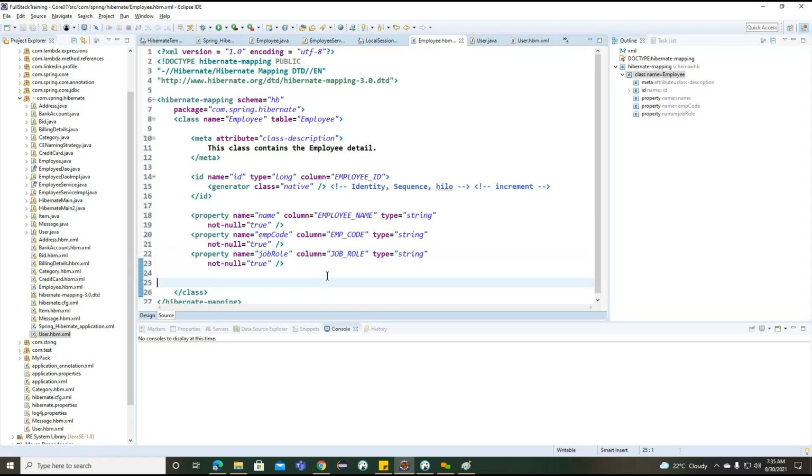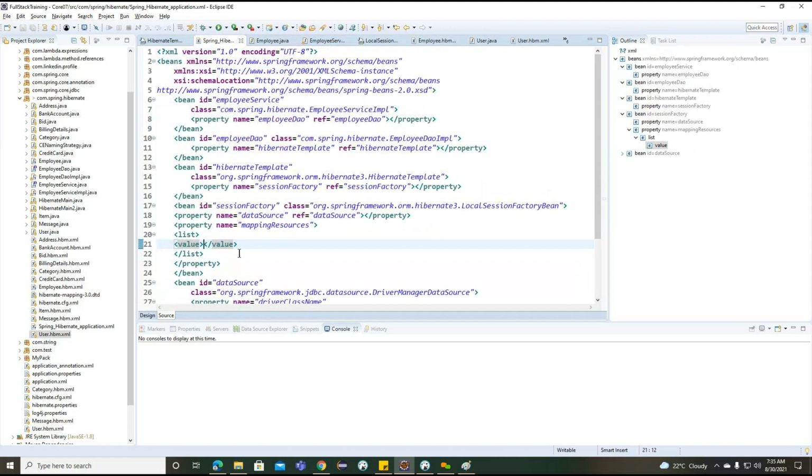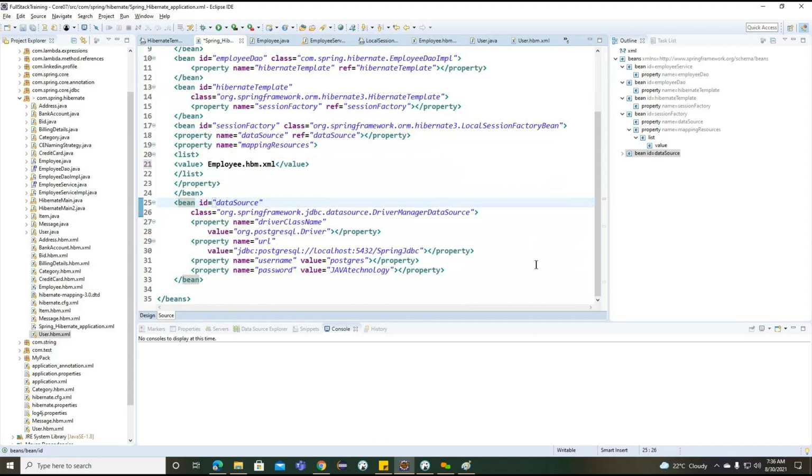This is all about the employee mapping file here. Where do we need to specify this particular employee mapping file? Inside this particular value, we need to specify it. So what is the mapping file name? Employee.hbm.xml. Getting the point.